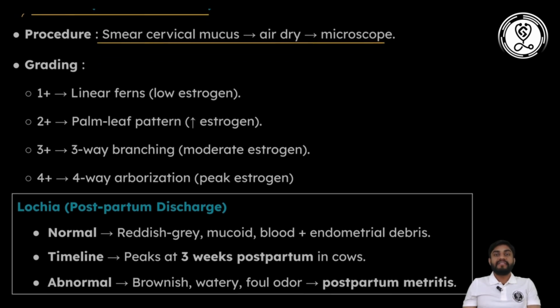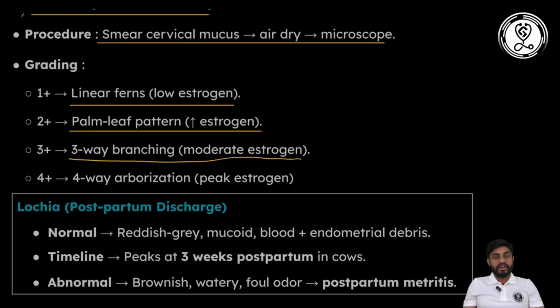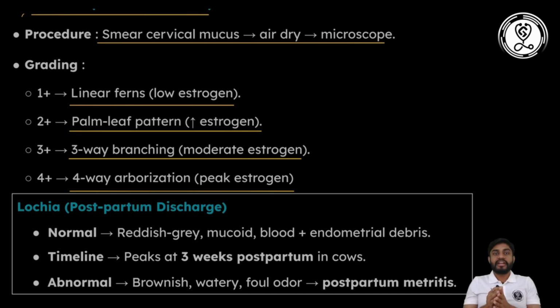A linear fern means low estrogen and is categorized as 1+ grade. 2+ grade means estrogen concentration is increased, and there will be a palm leaf pattern. 3+ grade means moderate estrogen. If full arborization is there, in the mucus we collected, which is somewhat viscous, it is peak estrogen and is categorized as 4+ grade.